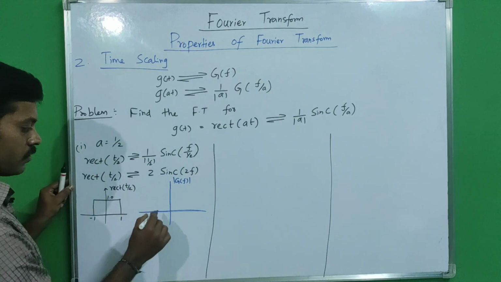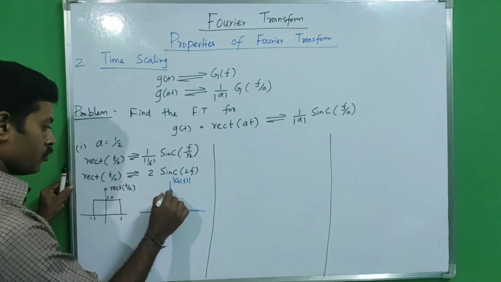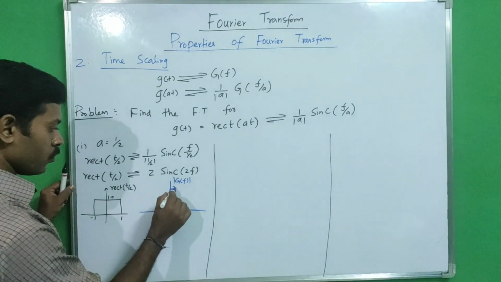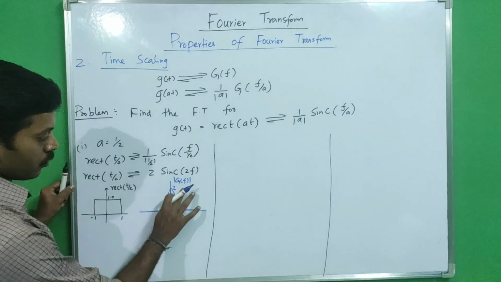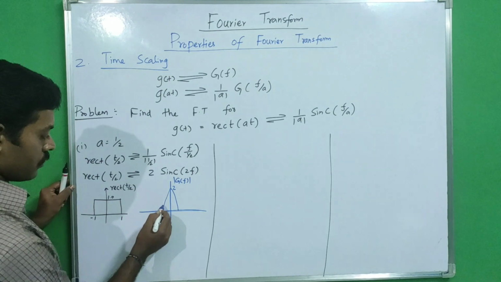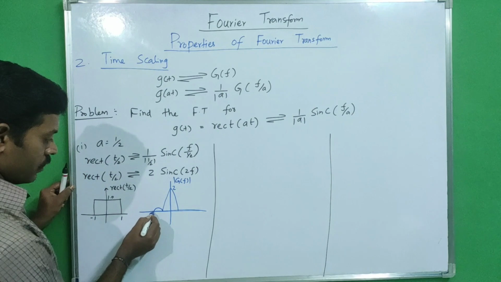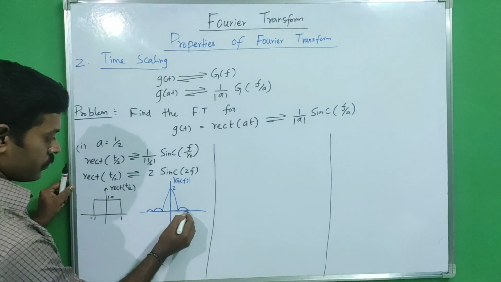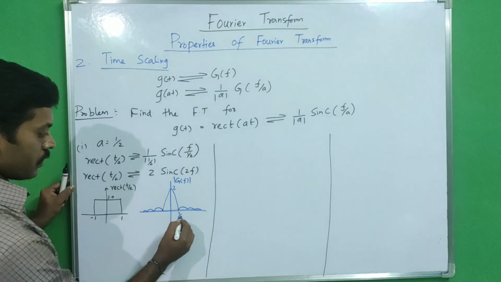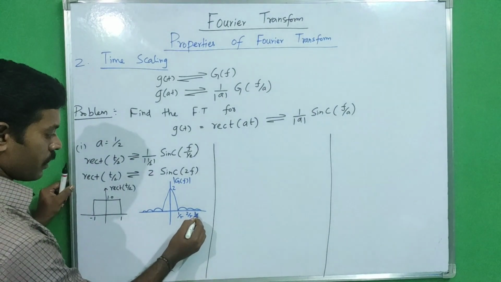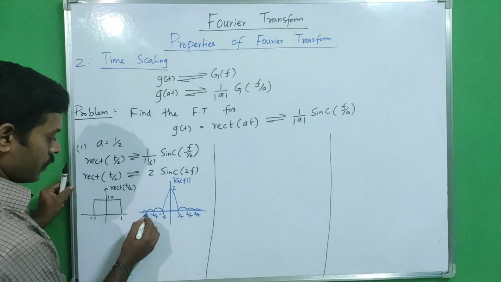This is a sinc pulse with magnitude 2, and the sinc pulse decreases in amplitude. This is 1 by T, 2 by T, 3 by T, and this is -1 by T, -2 by T, -3 by T.